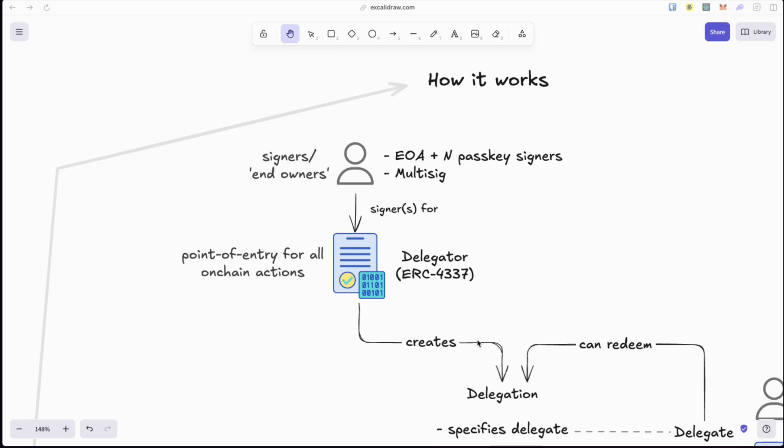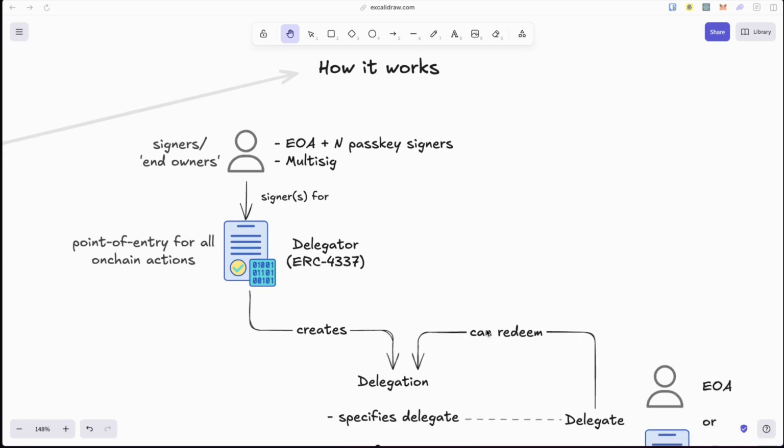Now let's see how everything works. First, we have the actual owners of the smart account, and these are the signers. There can be two types. First, an EOA with any number of passkey signers. Second, a multisig. And these are signers for the Delegator, which is the smart contract account in the framework.